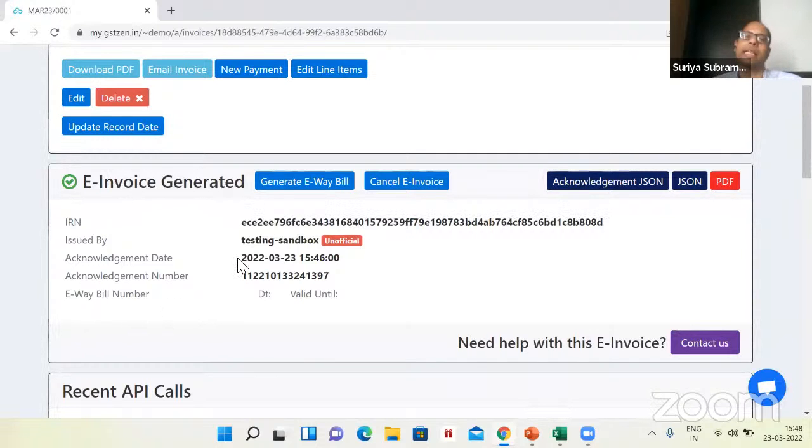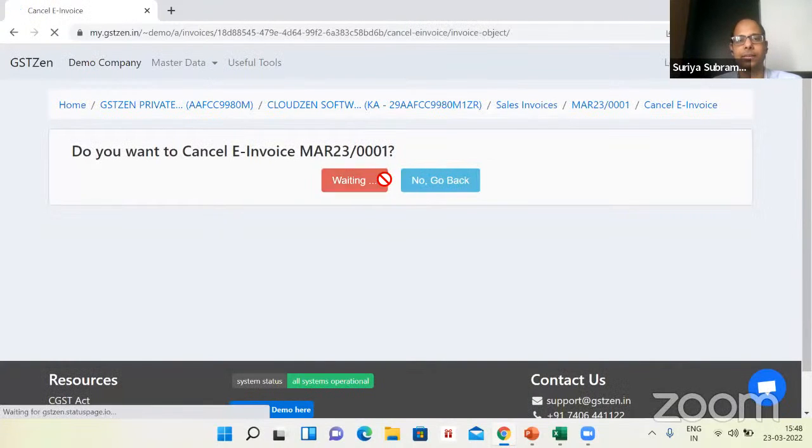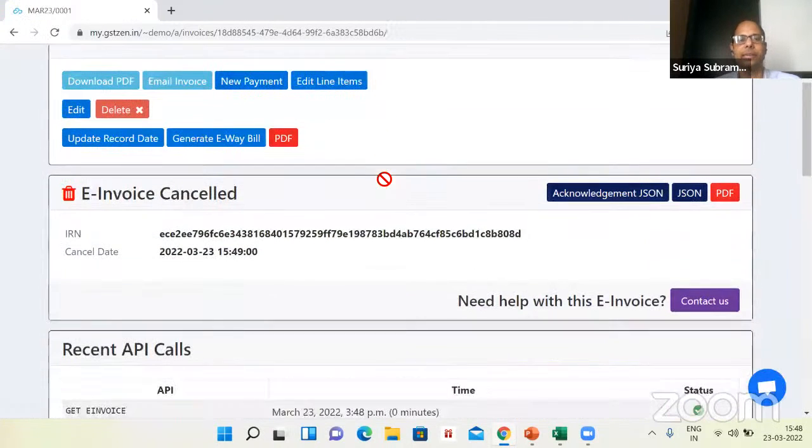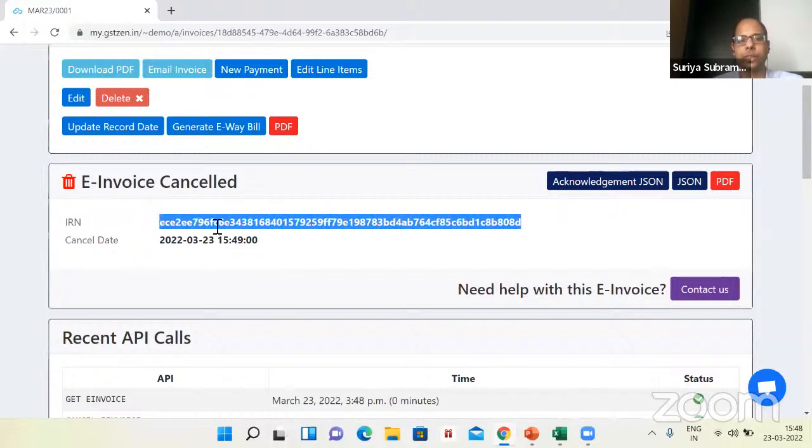Now, what does it take to cancel an e-invoice? There is a button, just press cancel. In a second, the e-invoice will get canceled. So that's all. Once you cancel, you cannot change this invoice. You cannot modify anything, or once you've generated, you cannot modify. So this is the end-to-end process of generating an e-invoice in this software.